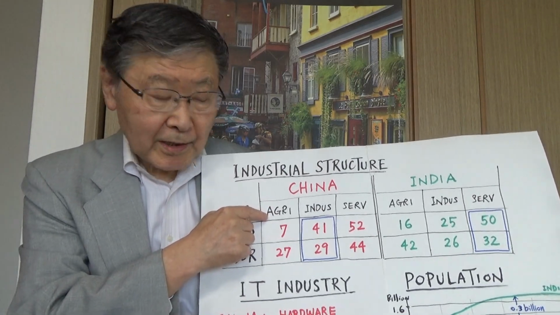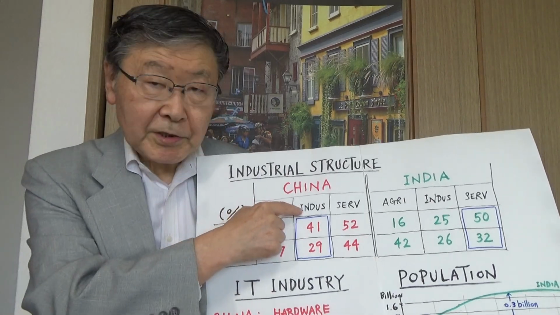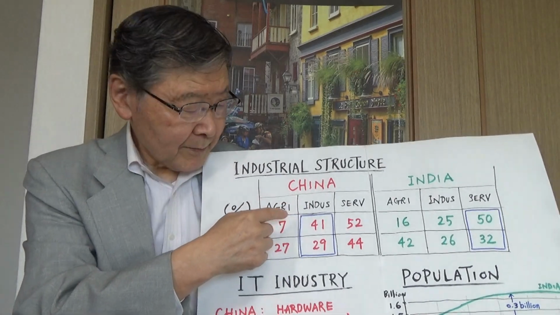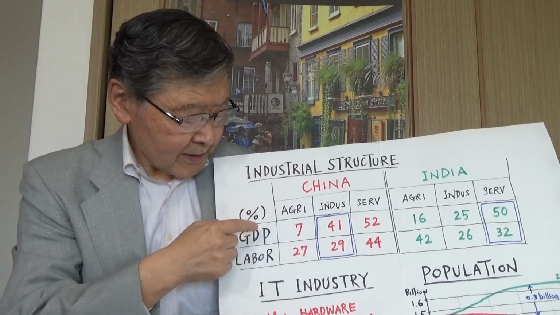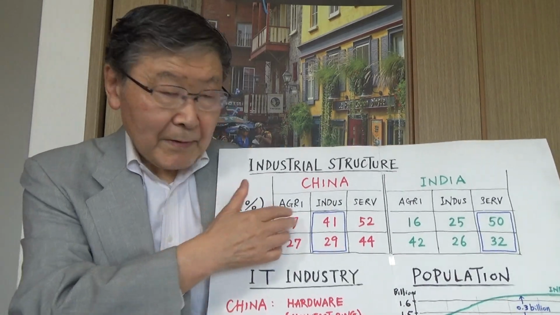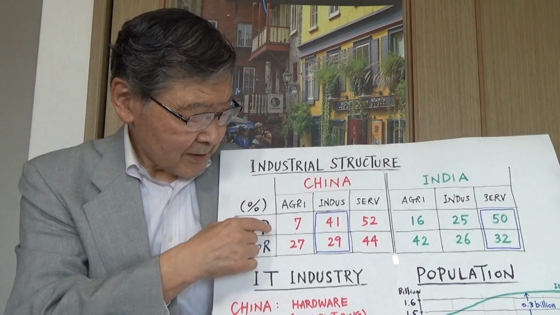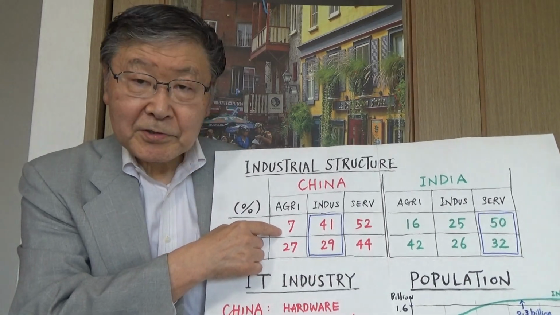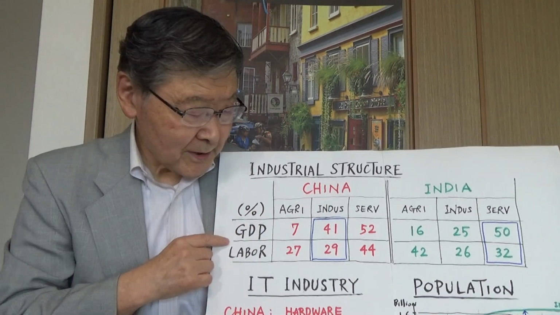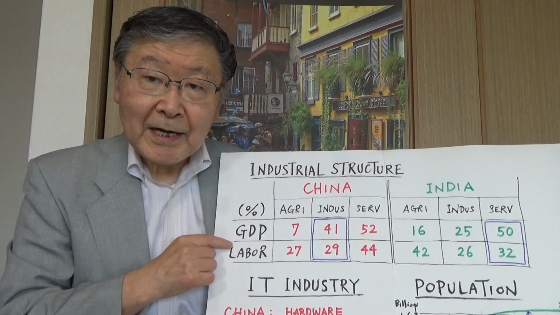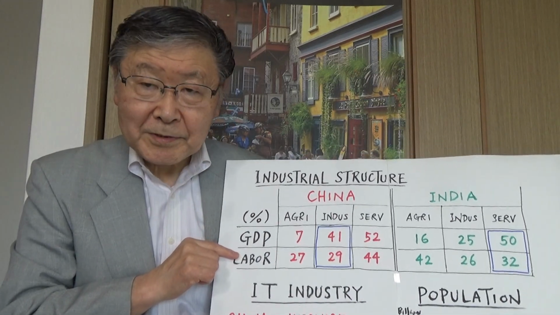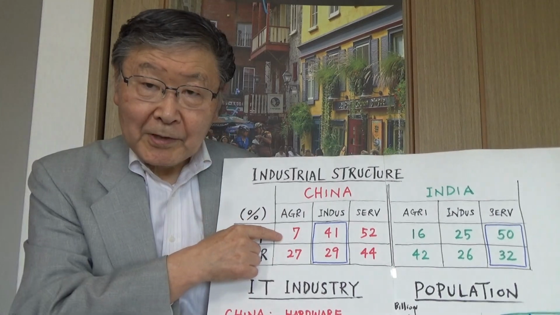Among the three industries, agriculture, industry, and services, for each of these economies, China's GDP is divided among the three sectors, like 7% for agriculture, 41% for manufacturing, 52% services. So China is mainly an industrial and service economy with very little agriculture